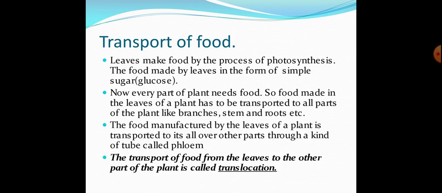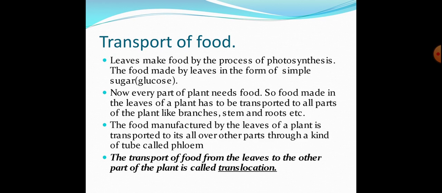Students, transport of food is our first topic. As you all are aware, plants can prepare their food on their own. Plants prepare their food by the process of photosynthesis, and the site of photosynthesis is the leaves. We all know that. Students, the food made by the leaf is in the form of simple sugar, or we can say glucose, and the plant stores that food in the form of starch.